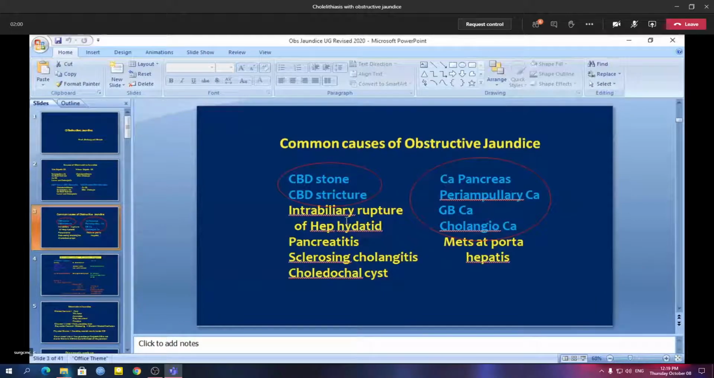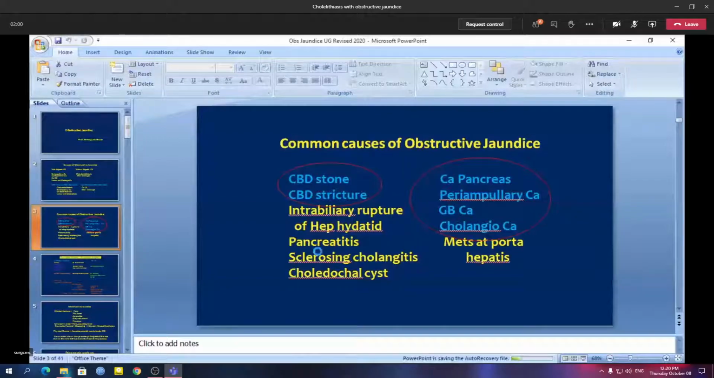The common causes of malignant obstructive jaundice: periampullary carcinoma was the commonest in our country, or rather, I would say the gallbladder carcinoma. Presently, gallbladder carcinoma is the commonest cause of malignant obstructive jaundice in this part of the country, followed by periampullary carcinoma, carcinoma of the head of the pancreas, cholangiocarcinoma lower end, and rarely the metastatic deposit at the porta hepatis. So you can classify causes of obstructive jaundice according to benign or malignant nature with this slide.